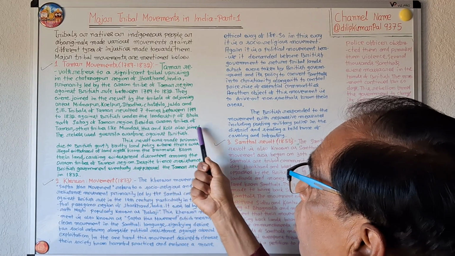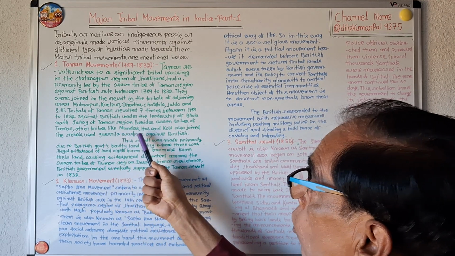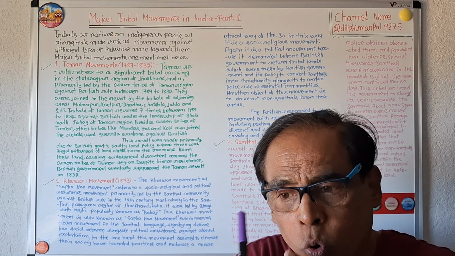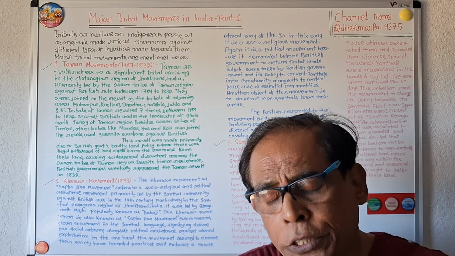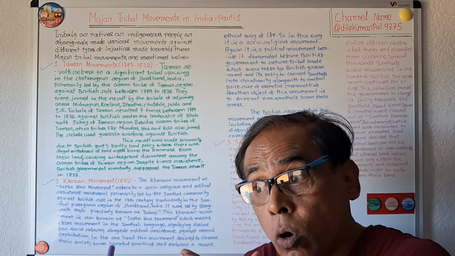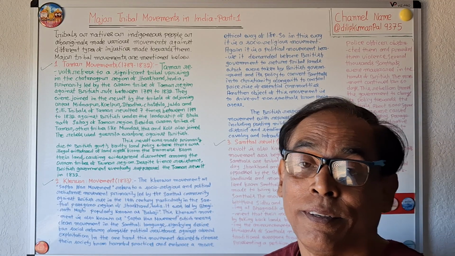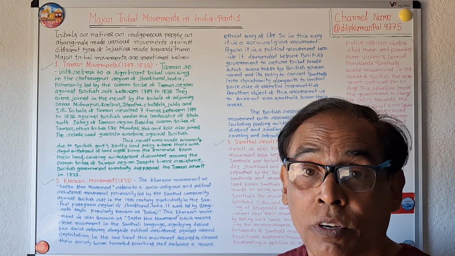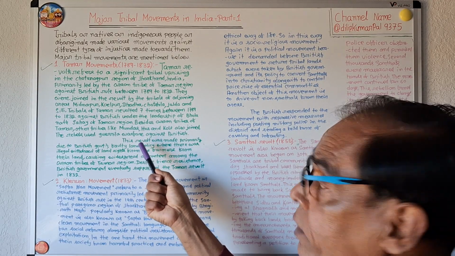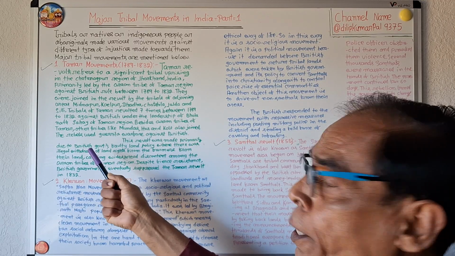Besides the Oraon tribes of Tamar, other tribes like Mundas, Hos and Kols also joined. No doubt the Oraon tribes started the revolution against the British government, but other tribes also joined them.